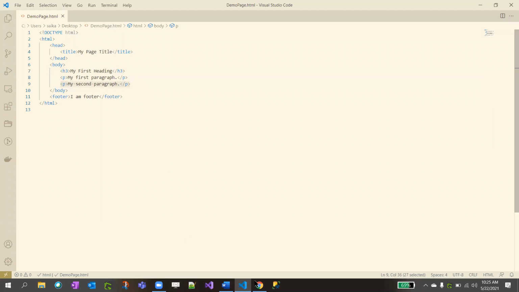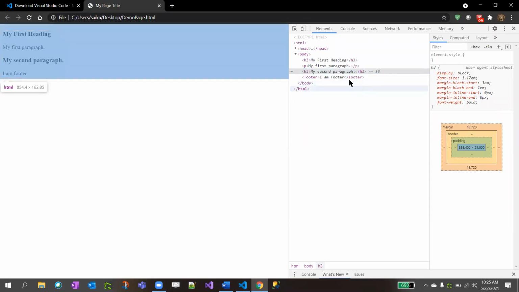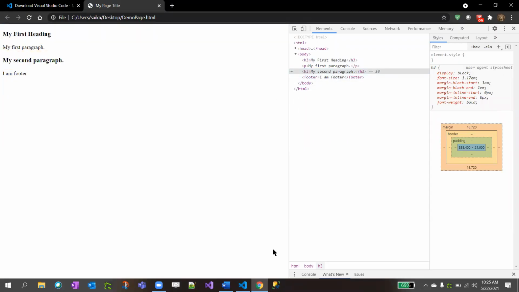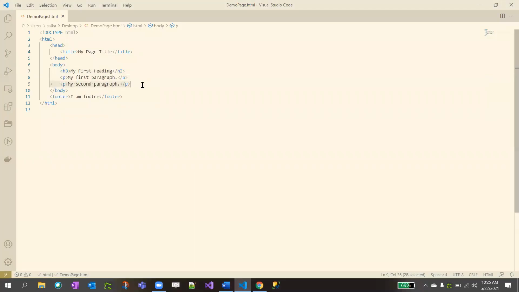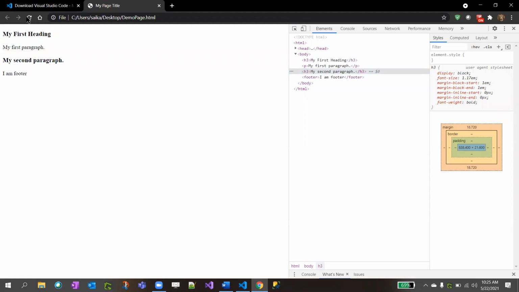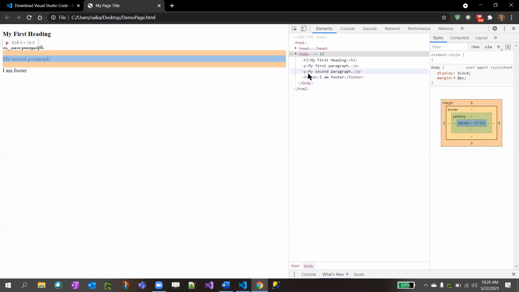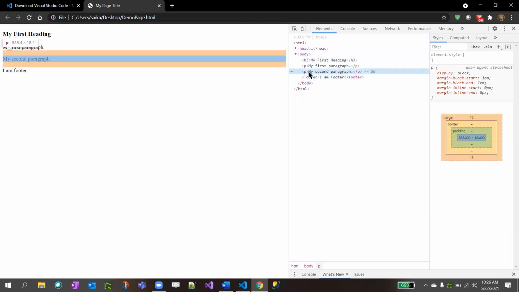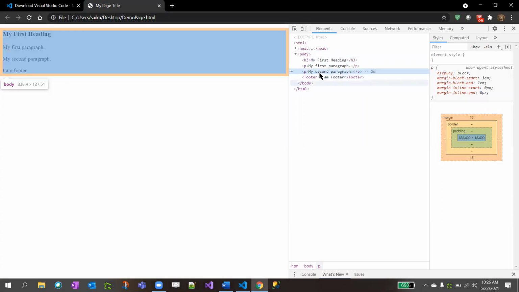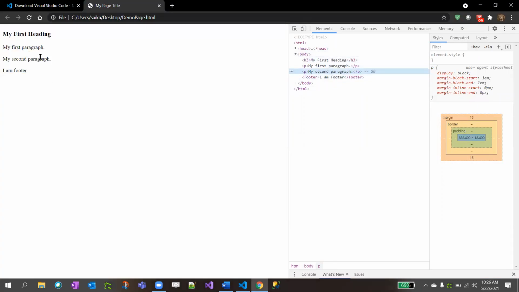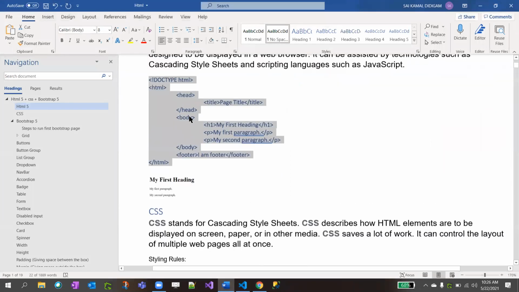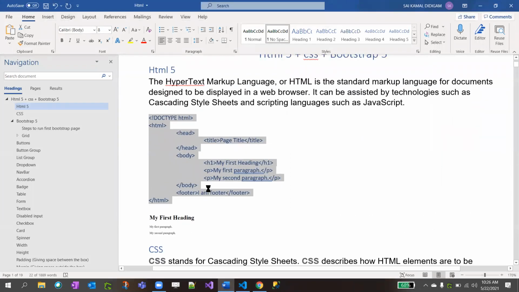Because this is just to see in the HTML. If you change here, it doesn't mean that it will get saved here. If you refresh again, it will go back to the P tag. See, it went back to the P tag. This proves this change doesn't apply to the page. This is only for checking purposes. So now this is for the first heading, I mean, this basic template, right?